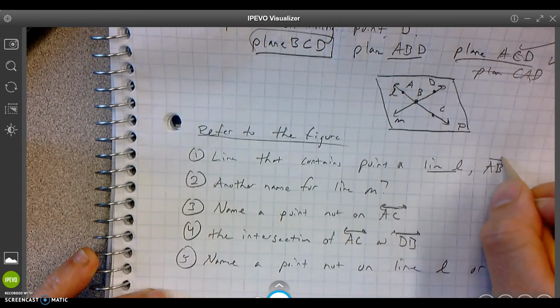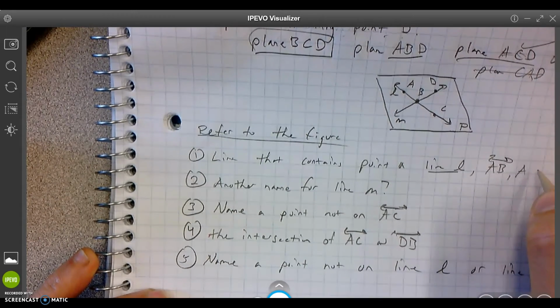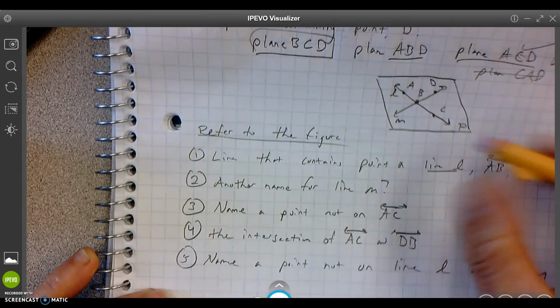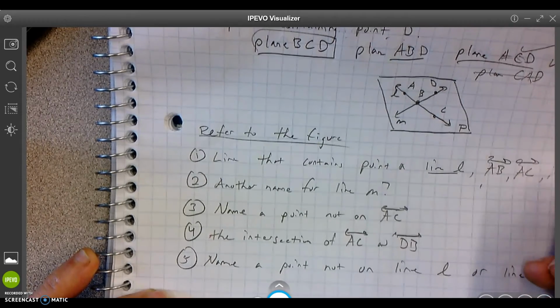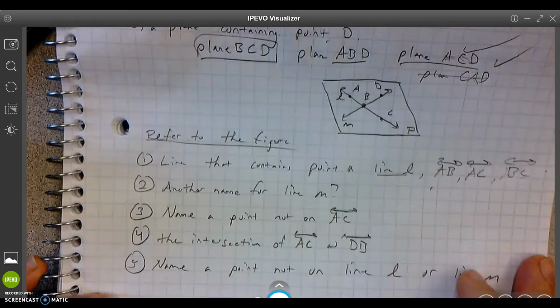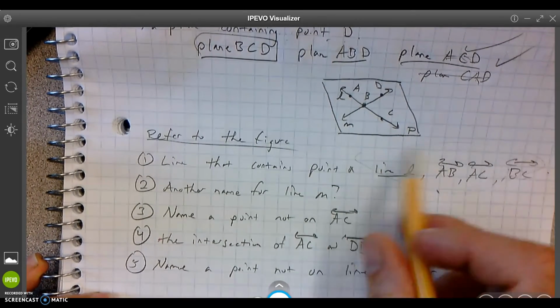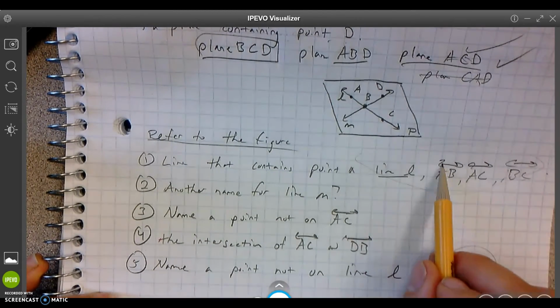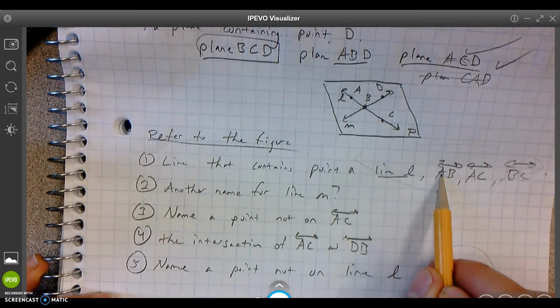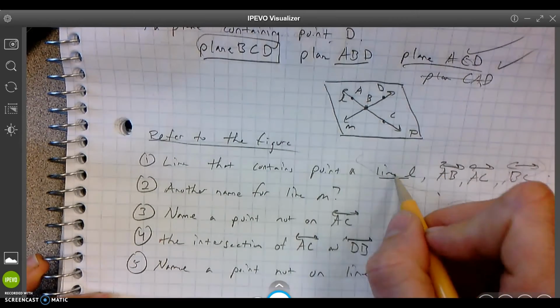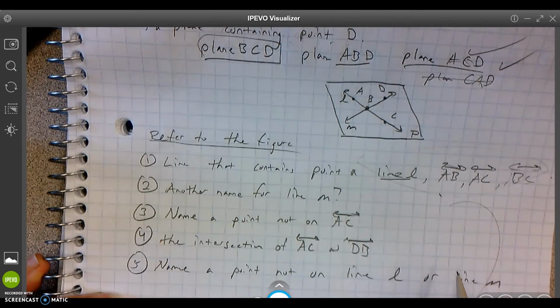What else? Line AB. What else? Line AC. What else? Line BC. Cool. Sorry, you can't see that. AB, AC, BC, line L. All 4 answers got to be there, locked and loaded. Make sure you have the arrows on the top so that you say this is line AB, because this tells you if it's a line or a line segment, anything like that. There should be an E right there. Sorry for the sloppy handwriting.